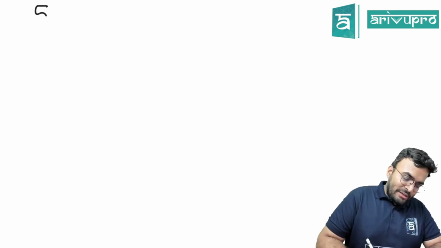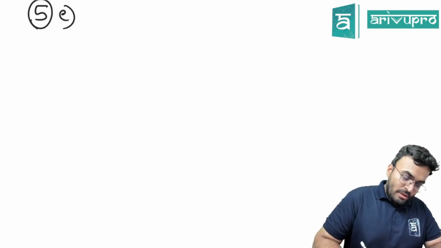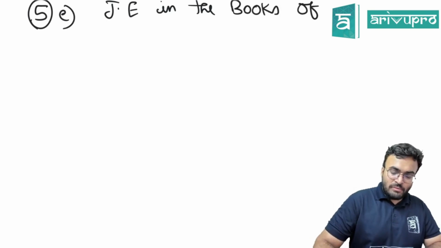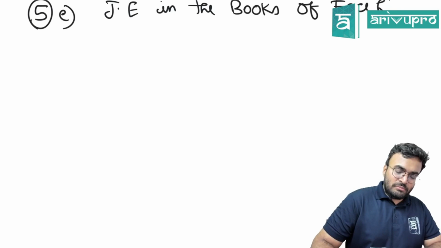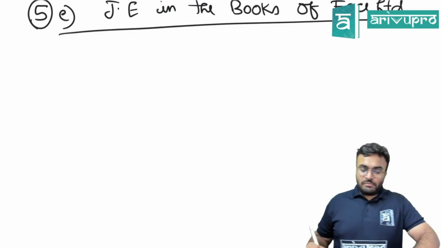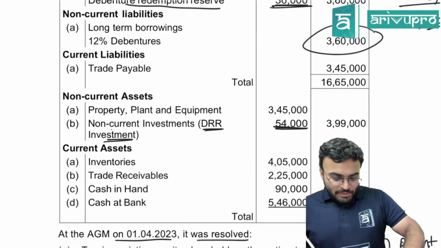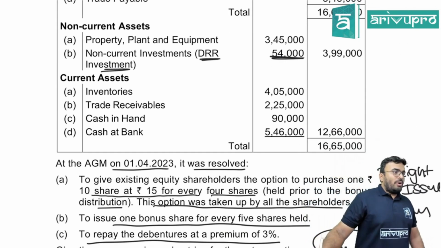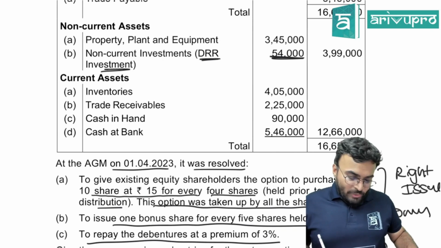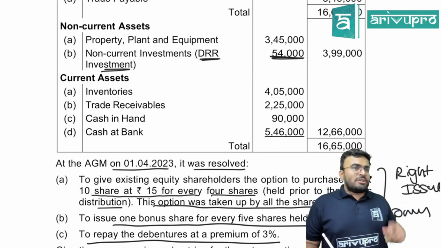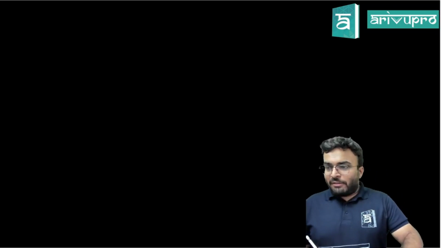What did they ask you? Journal entries in the books of whose books? Face Limited. Have they given you any date? What's the date? 1/4/2023. AGM is on 1/4/2023. We'll pass all journal entries on 1/4/2023.